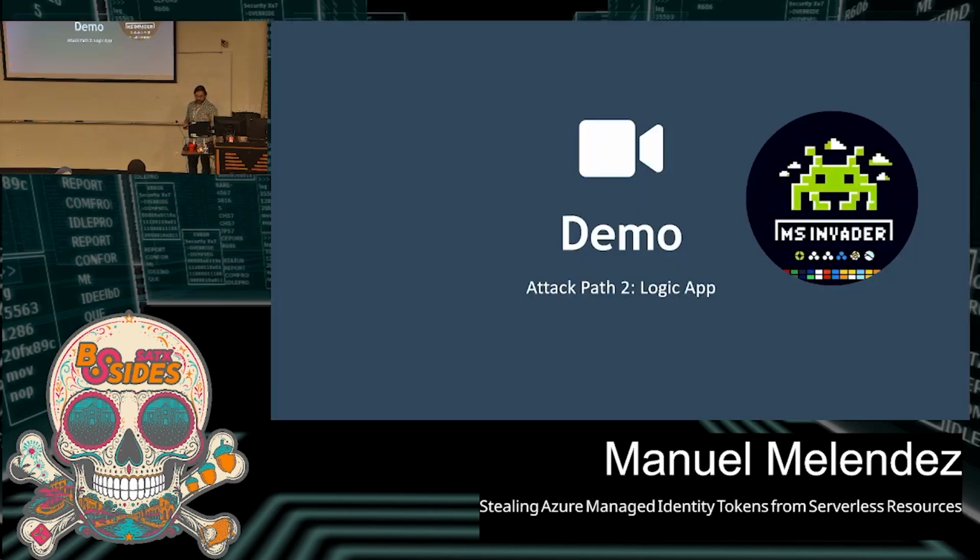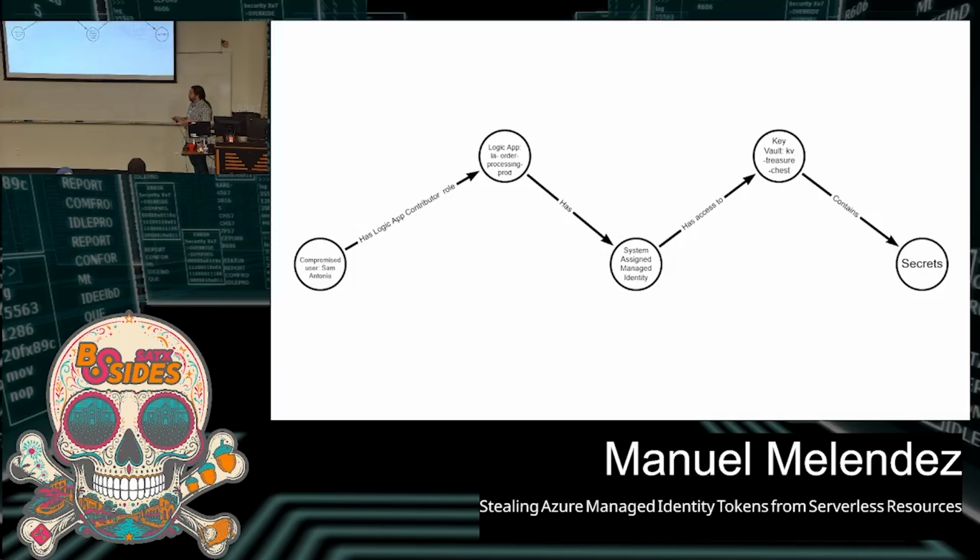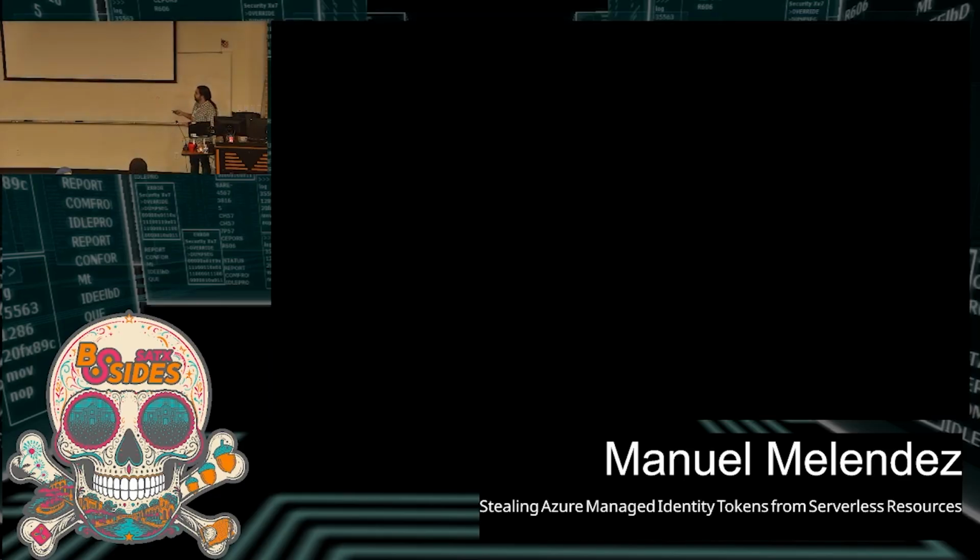So now I'm going over a demo. Again, like for the logic app attack code that I mentioned, I'll be using this tool, MS Invader. Shout out to my good coworker and friend Mauricio Velasco, the author of MS Invader. I added some new functions for these resources. All you need to know about this tool is that it's a simulation tool where you create your playbooks and specify whatever actions you're going to take in your scenario.